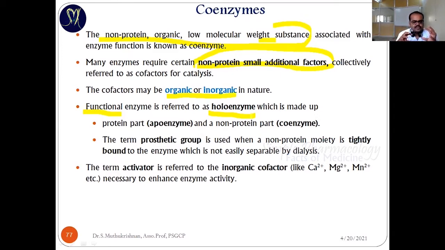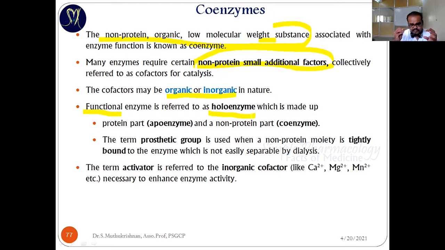If the enzyme is alone, it is called an apoenzyme. Alone means it doesn't have any inorganic substance or cofactors; it is just made up of protein or polypeptides. So without any cofactors, it is called an apoenzyme.